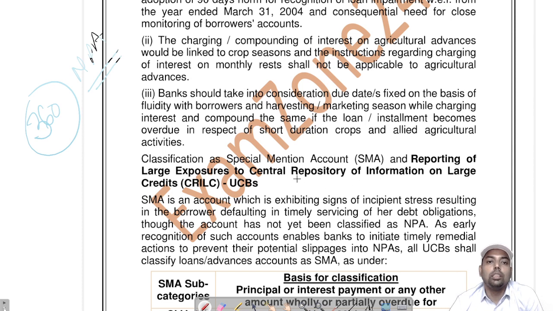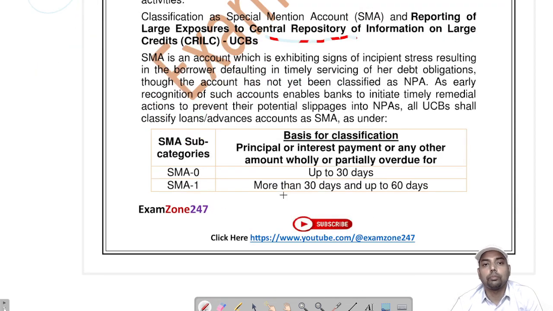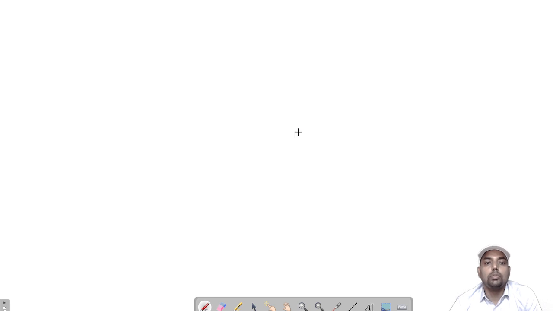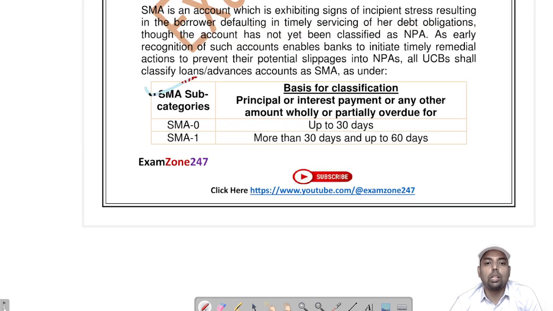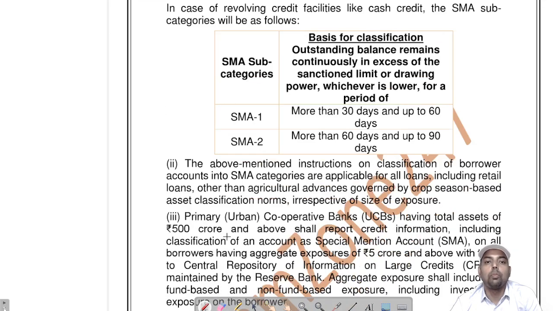CRILC, this is Central Repository of Information on Large Credit. For all large borrowers, you have to report these to CRILC. Okay. This is the SMA accounts, SMA 0, 1, 2. How you would classify it, you study it yourself. I will be sharing this PDF to you.